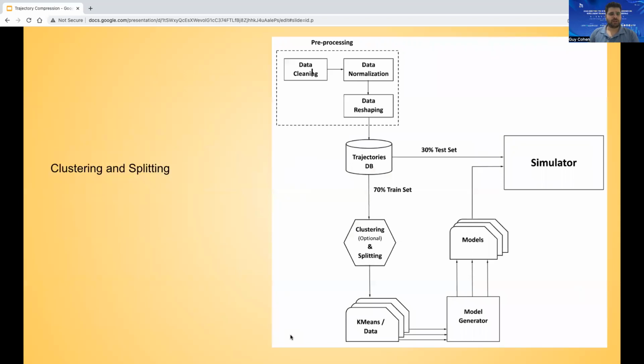To increase our platform performance, specifically the compression ratio and the accuracy, we added another procedure before the model generator. In the trajectory DB, we cluster the trajectories by the k-means algorithm, and then we train the RNN model and the autoencoder model for each cluster. In addition, we trained a default RNN and a default autoencoder model for the whole trajectory DB.